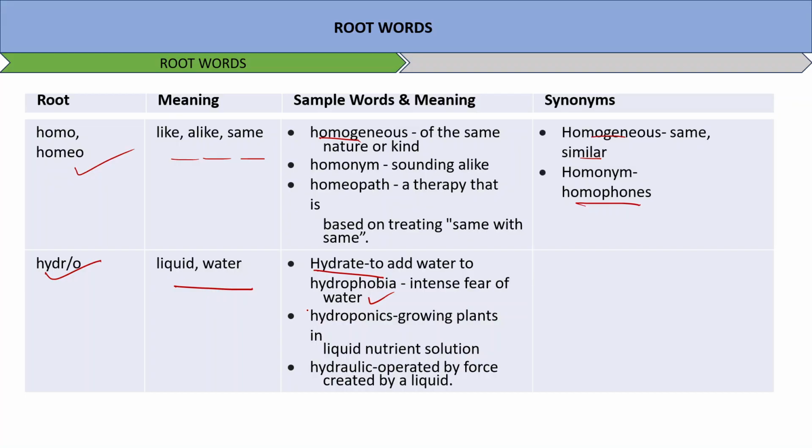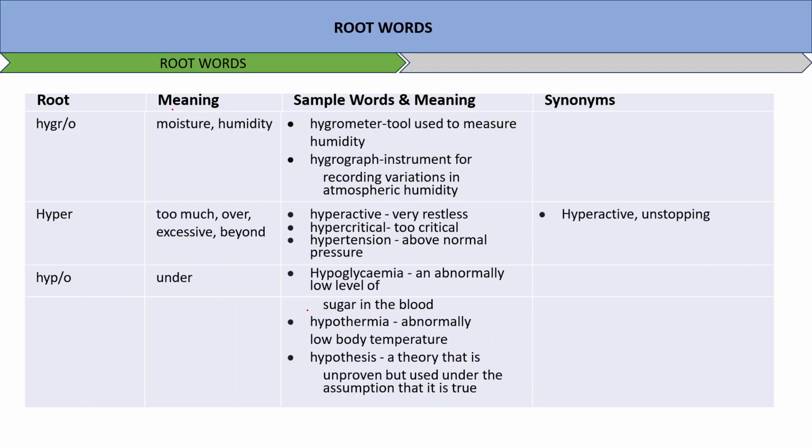Okay, moving on to the next word, hygro, moisture or humidity. Hygrometer, tool used to measure humidity. Hydrograph, instrument for recording variations in atmospheric humidity.